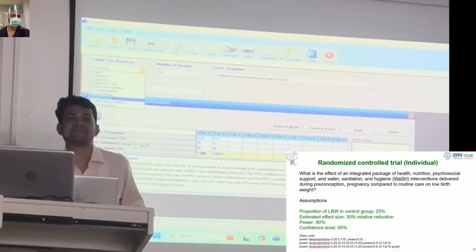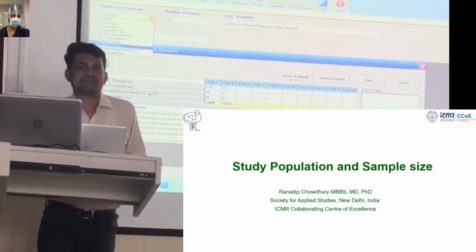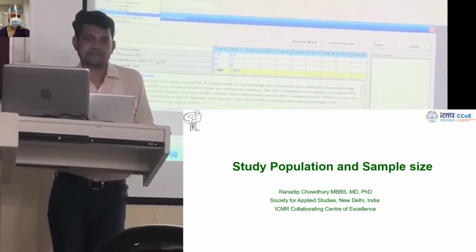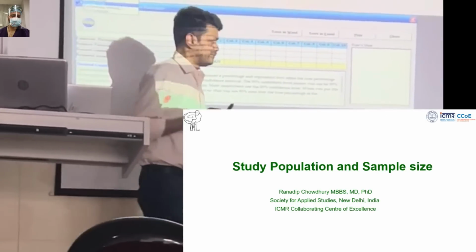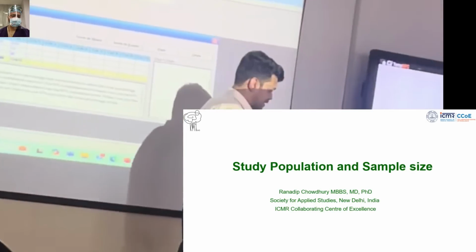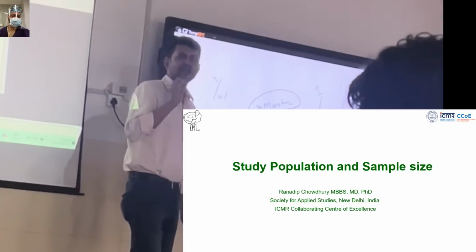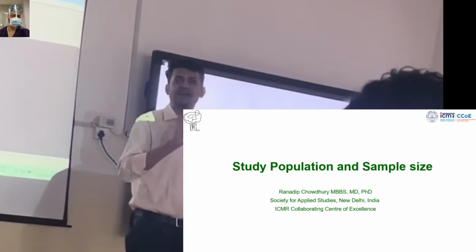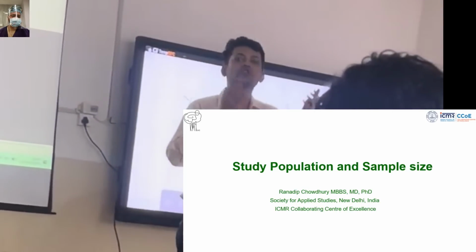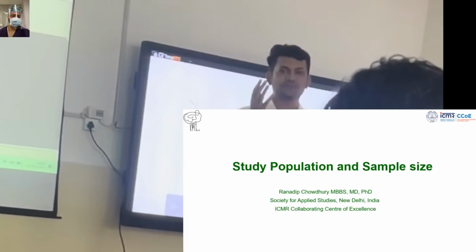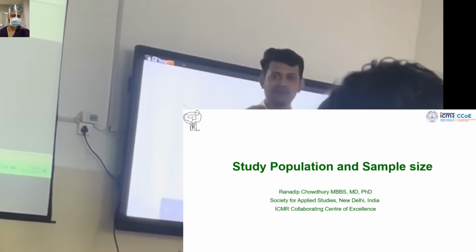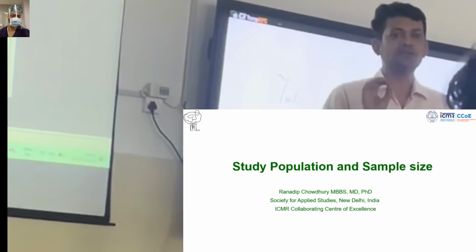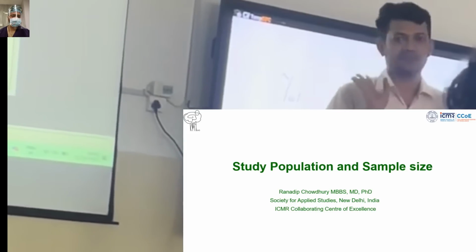Sir, like that CI of 90%, 95%, 80%, how do we decide what it should be? If it is a single proportion, then there is no power, because power comes when you are comparing two groups. If it is a single proportion, it's only the confidence interval, and the most commonly used confidence interval is 95%.